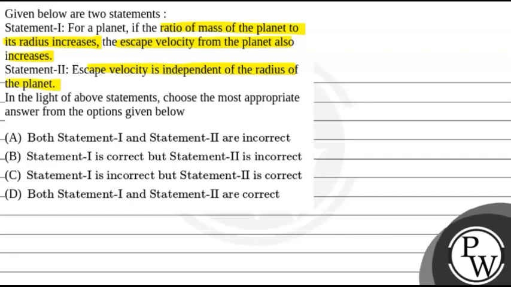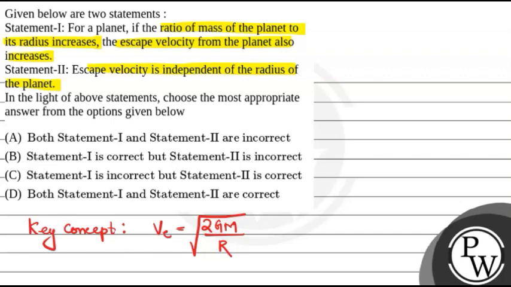Okay, so let's see the key concept here. The key concept of the question is, we know that the escape velocity V_E is equal to under root of 2GM upon R. This is the escape velocity for any planet.